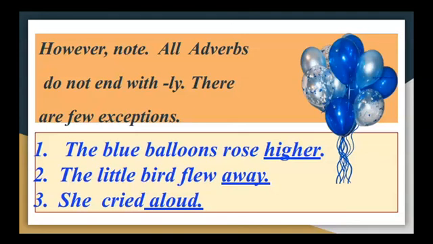The little bird flew away. Flew is the verb here. Okay, and the word away describes about the action flew. So here the adverb is away. She cried aloud. The action here is cried. So which word describes how she cried? Aloud. See, aloud is the adverb. So students, I hope you have understood what an adverb is. It describes more about the verb.